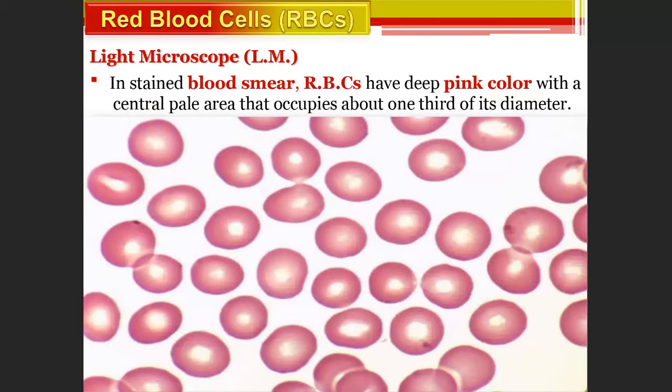Light microscope. So you see this blood picture in the light microscope. Light microscope means what you see in a normal binocular microscope. In a stained blood smear, red blood cells have a deep pink color with a central pale area that occupies about 1/3 of its diameter. Once you put this blood on a glass slide and see under the microscope, the surrounding will be deep pink, but in the center there will be a pale area, about 1/3 of its diameter. Such features you will see in a normal light microscope.